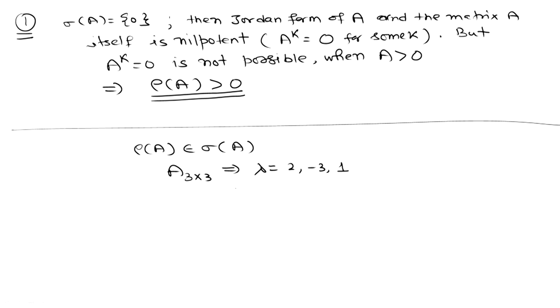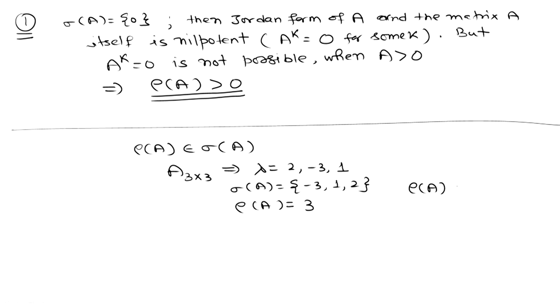In this case, the spectrum of A is -3, 1, 2, and the spectral radius of A is 3, the maximum of the absolute values of eigenvalues. So, for this matrix A,